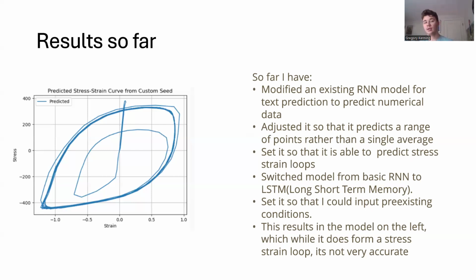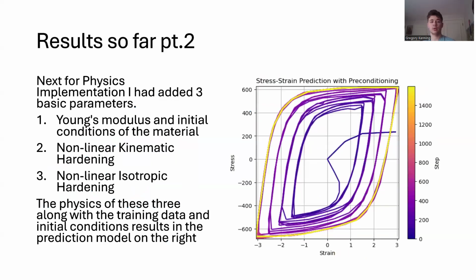And after we did that, this resulted in the model on the left. Again, as you can see on the model on the left, it's not super accurate, but it is able to produce a stress-strain loop that at least is vaguely, well, maybe not accurately, but vaguely taking on the shape of the numerical data, which is a good starting point for us.